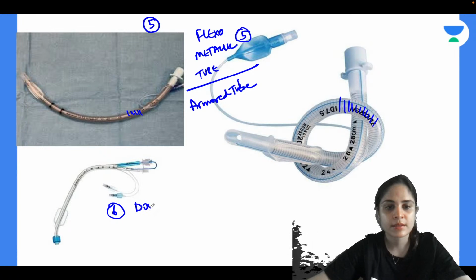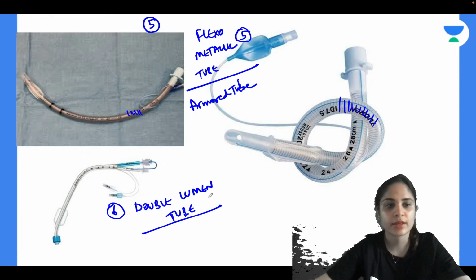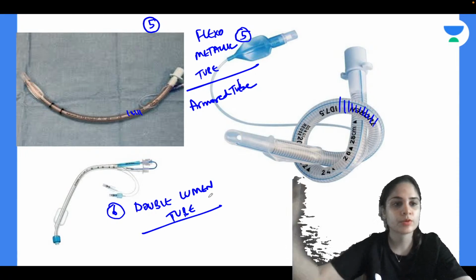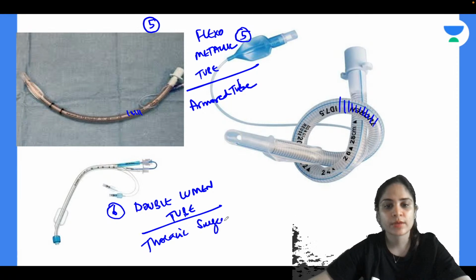Okay, number 6 is nothing but a double lumen tube. Okay, so what is a double lumen tube used for? Anyone? A double lumen tube is used for thoracic surgery. So whenever you want to do one lung ventilation, we use a double lumen tube.